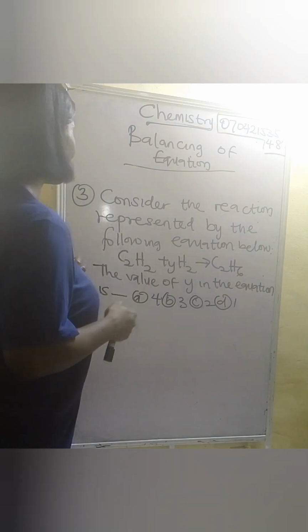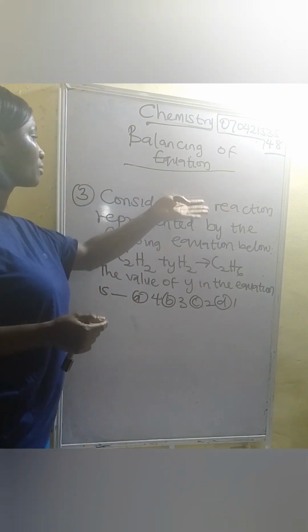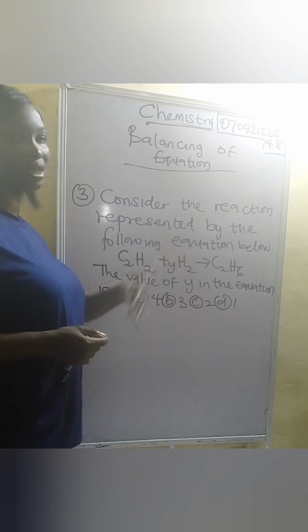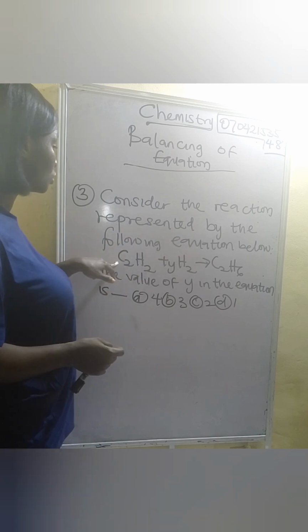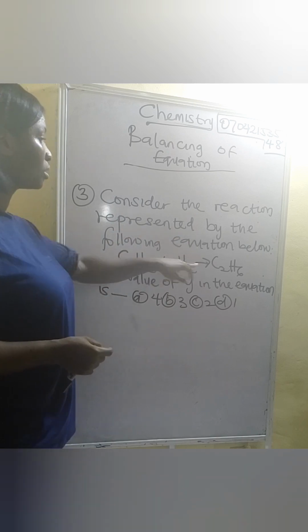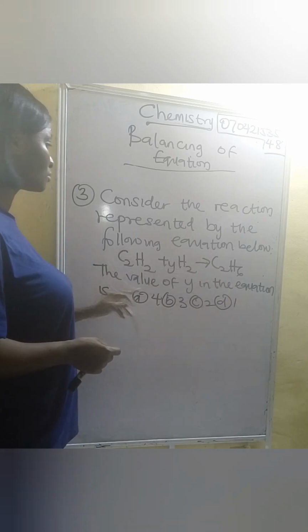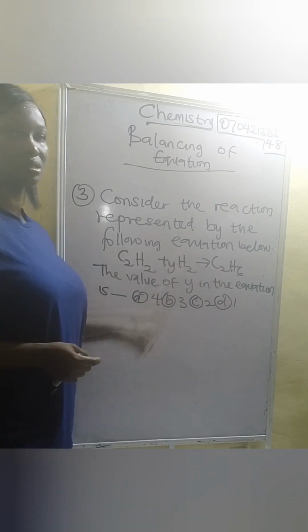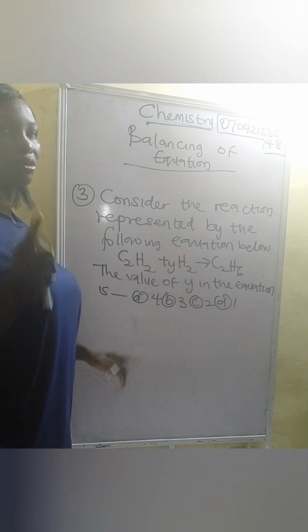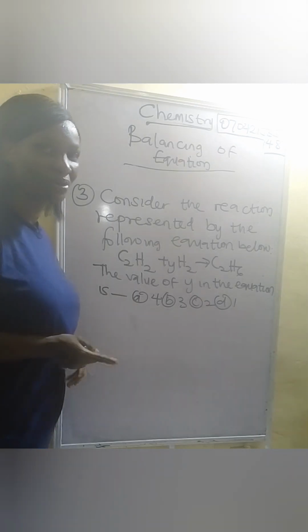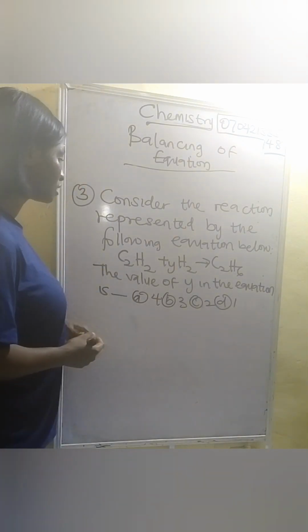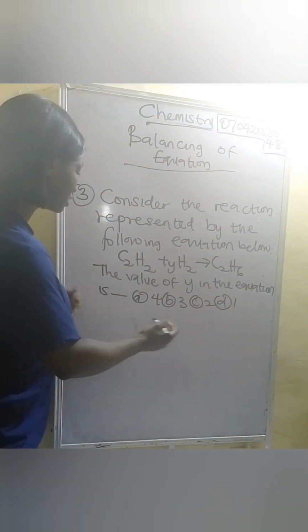So let's solve another one now. Another simple question. Consider the reaction represented by the following equation below. So we have C2H2 plus YH2 giving us C2H6. So we have to find the value of Y in this equation. We are given the options, and one of these options is the correct answer. Alright, so let's do this now. So we have 2 carbon here.